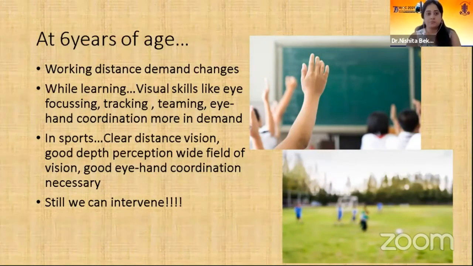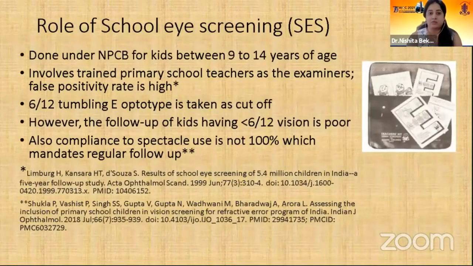Thinking of this, NPCB came up with a school eye screening program, which started for kids between 9 to 14 years of age. It involved trained primary school teachers as the examiners, and hence the false positivity rate is high. The 6/12 tumbling E optotype is taken as the cutoff, and kids who had vision less than 6/12 were followed up with experts.